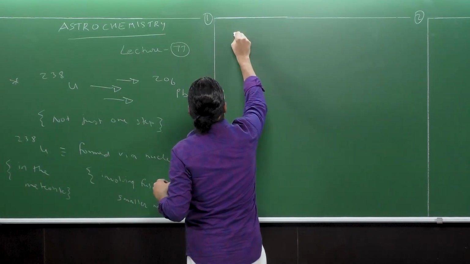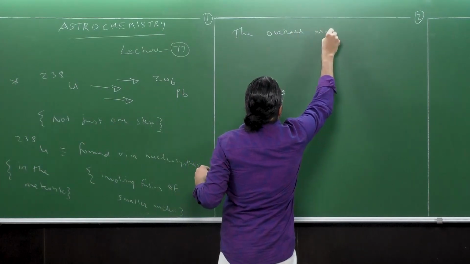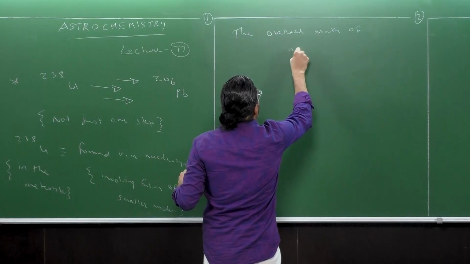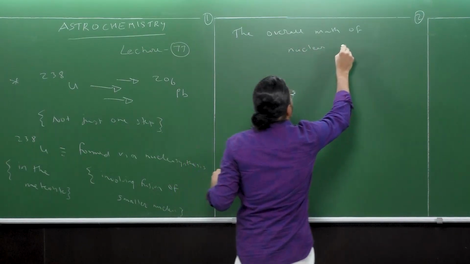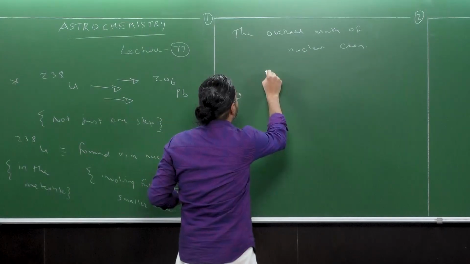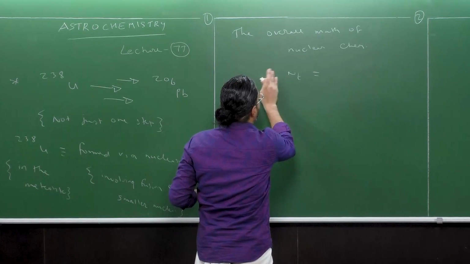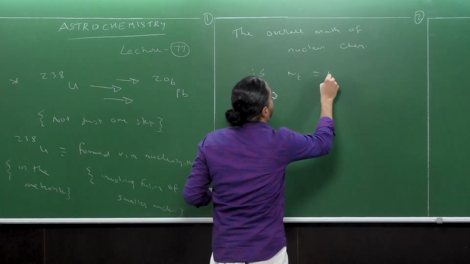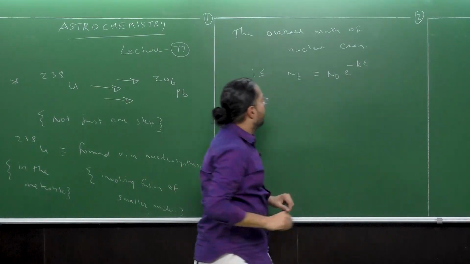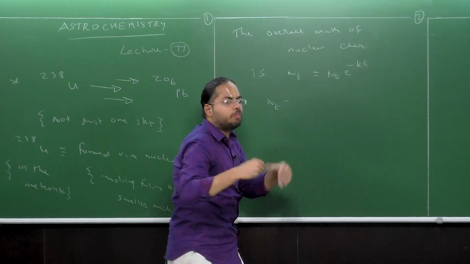The math of the nuclear chemistry was N_t is given by N naught e to the power minus kt. Now this N_t can be obtained